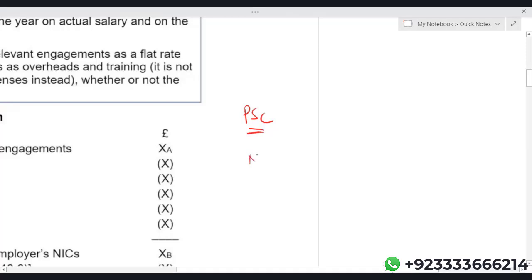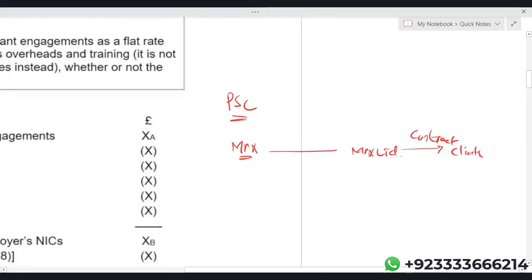For example, we have one person. The name is Mr. X. Let's say Mr. X has created X Limited. And what X Limited does, X Limited basically gets contract of services from the clients.